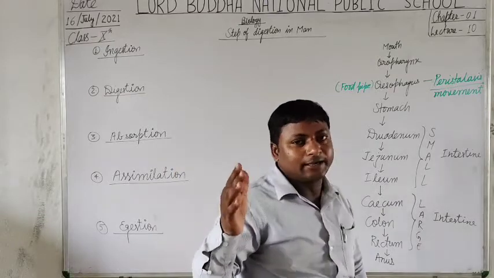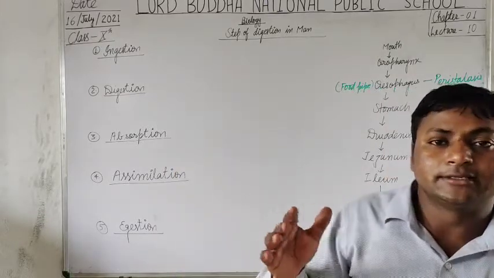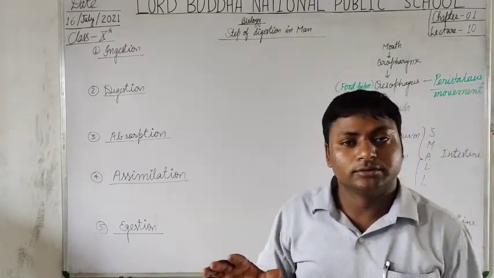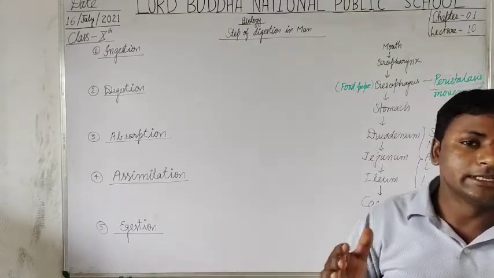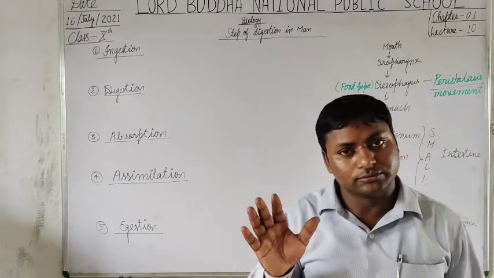So, the salivary gland starts the process of digestion of food in our mouth, and we can say that the process of digestion of food first takes place in our mouth.